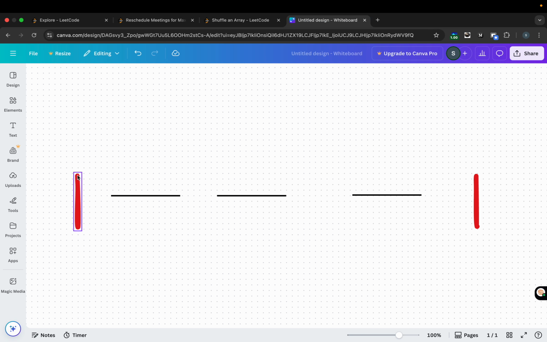Suppose these two red lines are our start and end date, and these are the three meetings in between. I'm just increasing the duration of this particular meeting event.